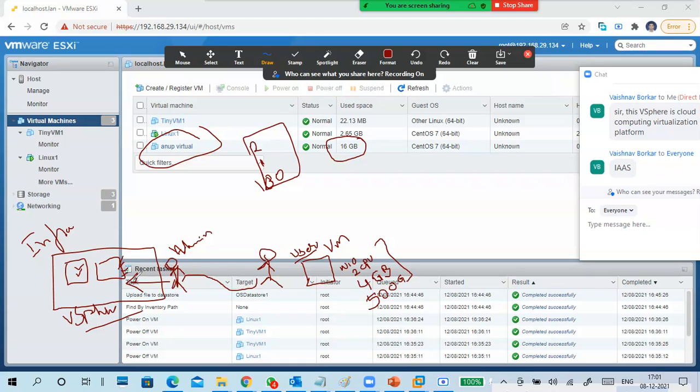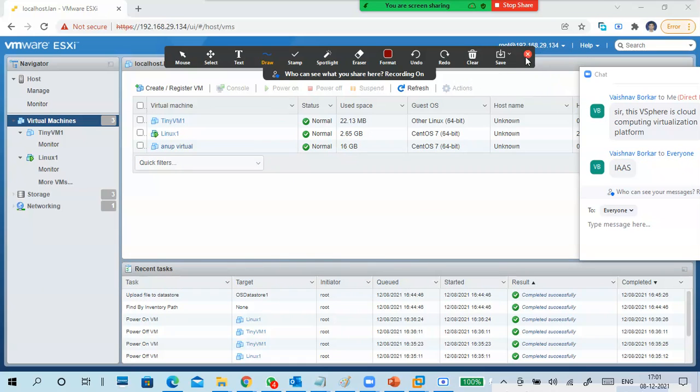So the admin is modifying, installs Windows 10 and gives access to the user. So the user is getting a virtual machine with the configuration. Who is asking? The user is asking the admin. So the admin creates a virtual machine and gives the access to the user.